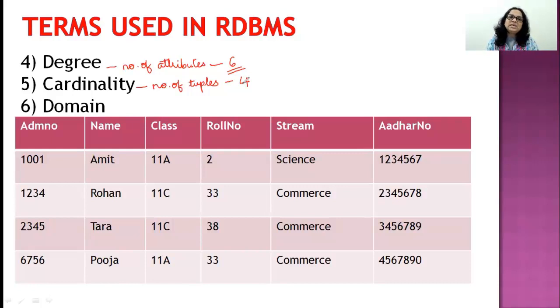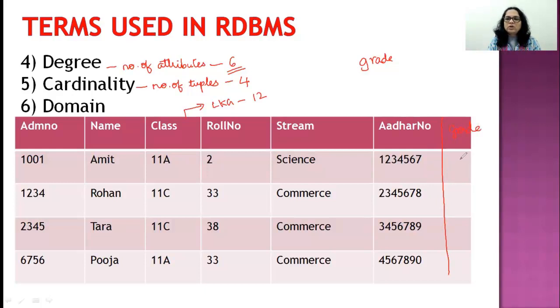Now, what's a domain? A domain is a range of values that a particular column can have. For example, in this scenario, I could not say that a name has a domain, but I can say class has a domain. In our school, we can have class, let's say from LKG to class 12. So that's the domain. That means a pool of values from where a particular column acquires its value. For example, let's say if you had a column called grade. Okay, one more column called grade.